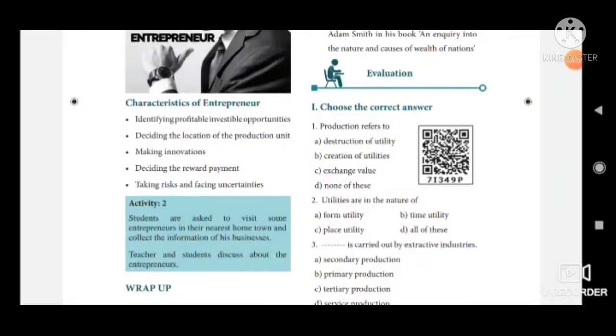Students, today we are going to see the book back answers. The lesson is Production. Okay, first Roman, choose the correct answers.